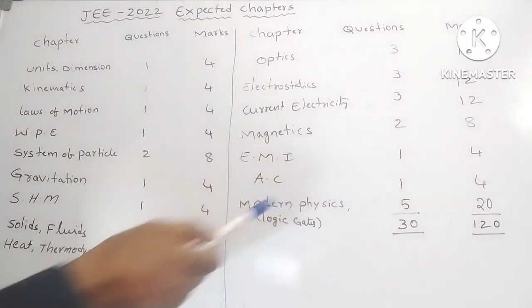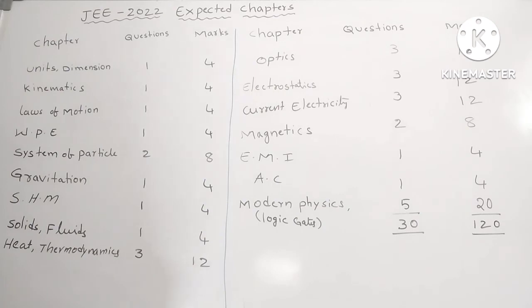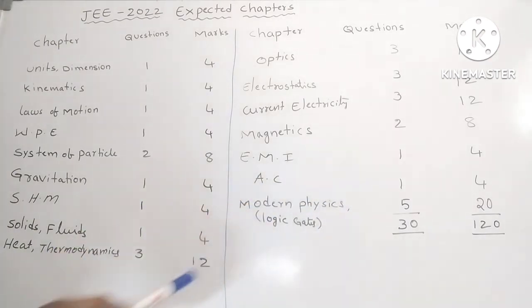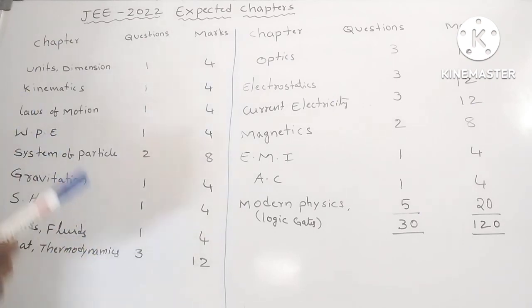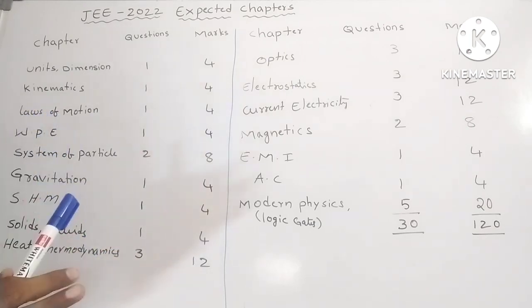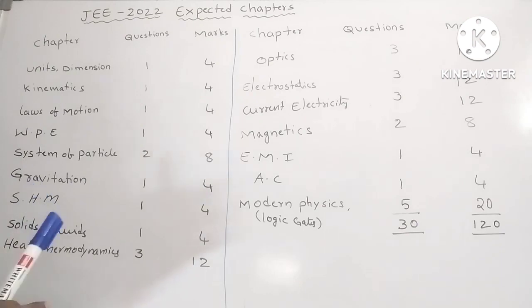Next, a very big weightage is given to modern physics along with logic gates. Logic gates are included here with modern physics. If you observe, our team focused on hydrogen spectrum, radioactivity, and logic gates. Especially, once again I am telling you, students who are unable to prepare the entire syllabus should follow these topics. Okay, thank you. Best of luck.